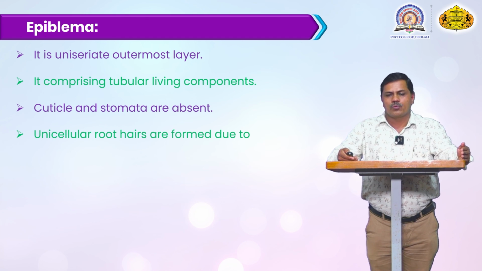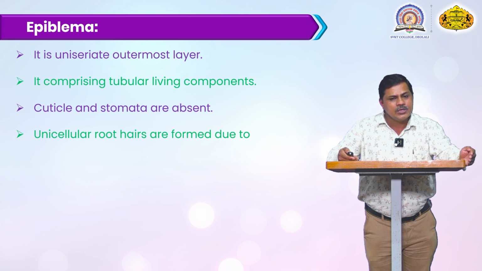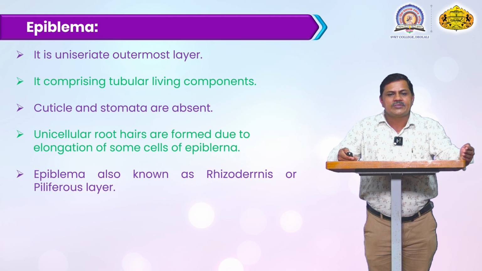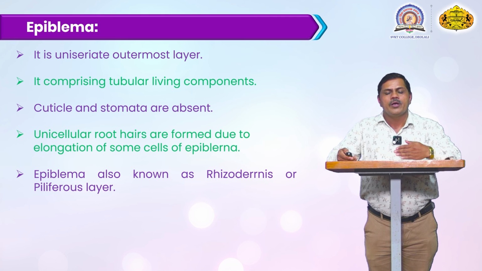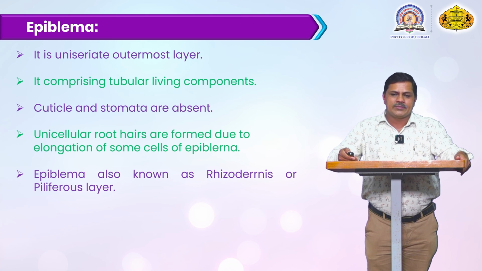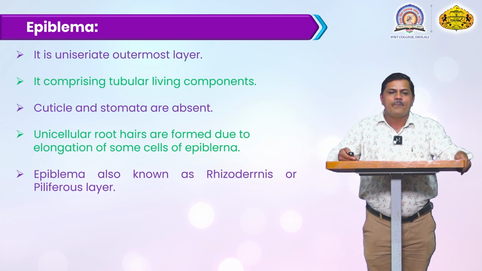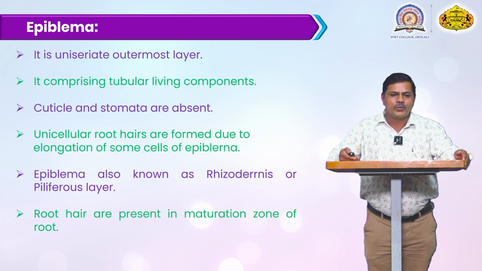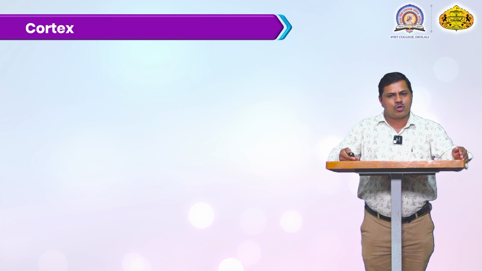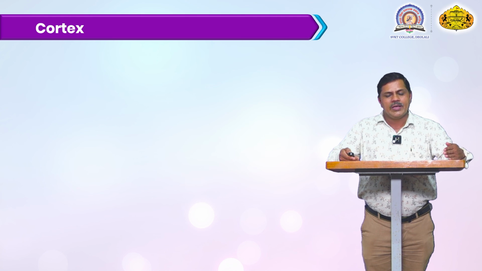These hair-like structures of the root have the main function of absorbing water and mineral molecules from the soil, and these water and mineral molecules pass through the cells, through the epiblemal layer to the endodermal layer. The epiblema is also known as rhizodermis, or piliferous layer. It is a single layer structure, and root hairs are present in the maturation zone of the root for the absorption of water and mineral molecules and to pass them to the inner zone.